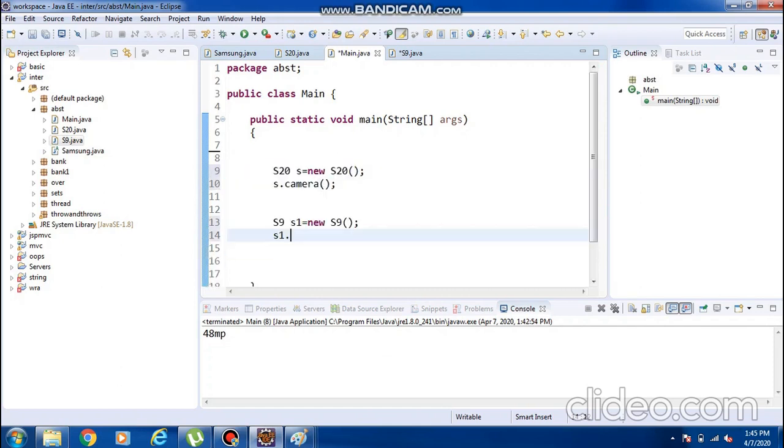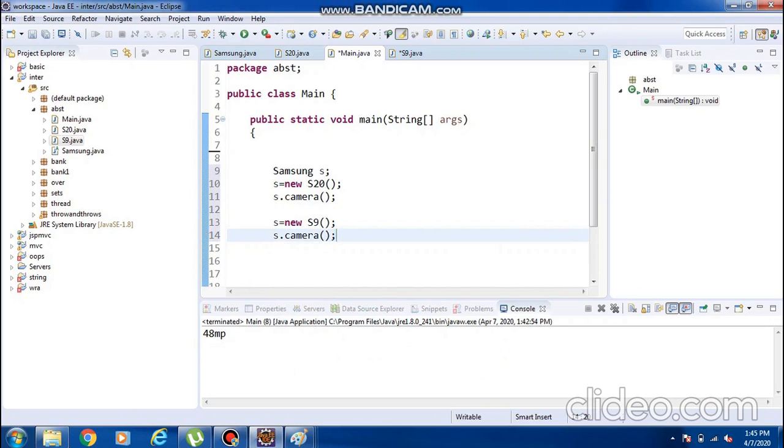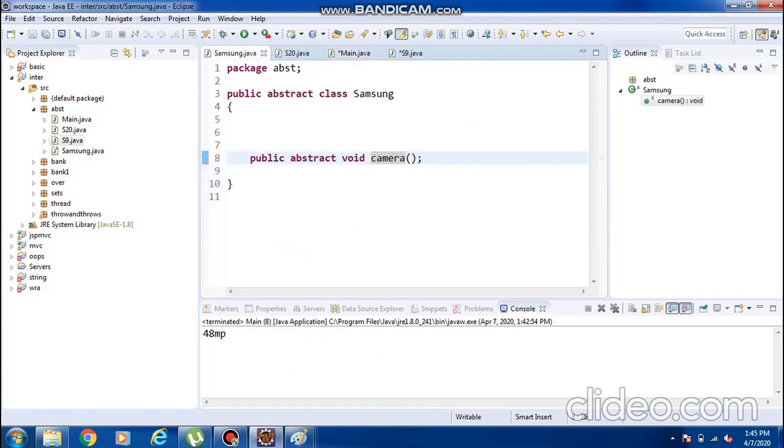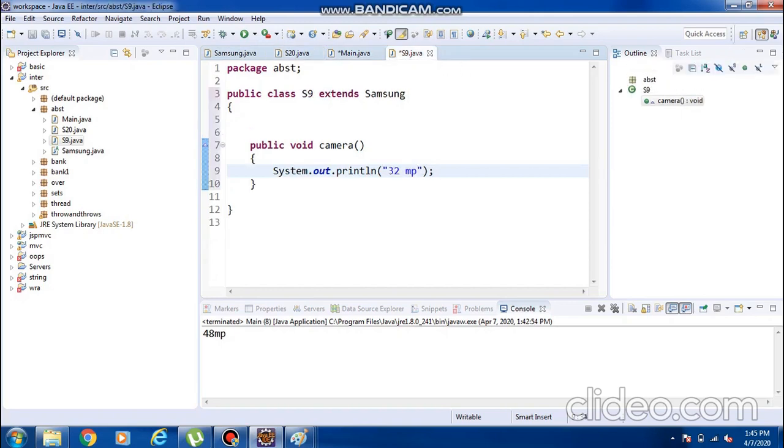If I create only one object, we can save our memory as well as keep our data secure. Why is my data secure? Because my data is always coming from the Samsung class only, for both S20 and S9.